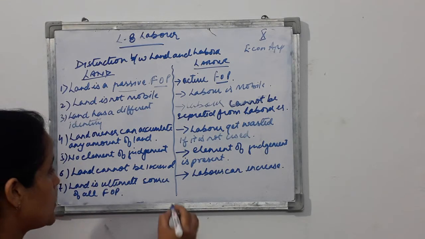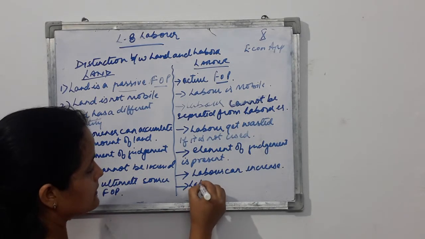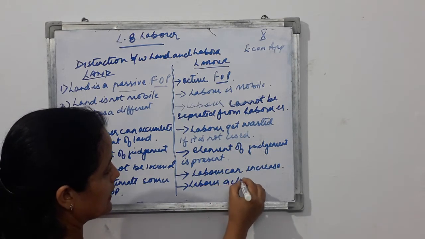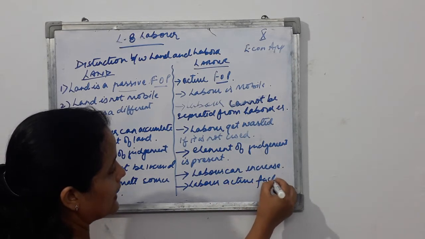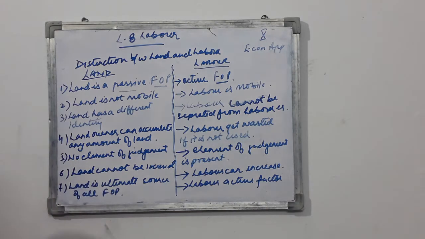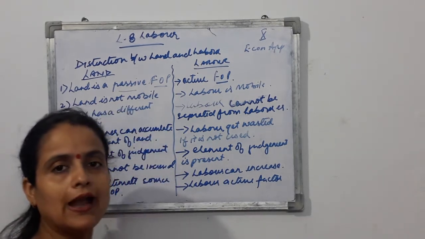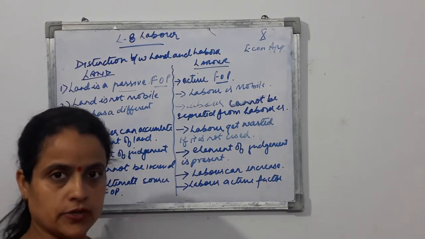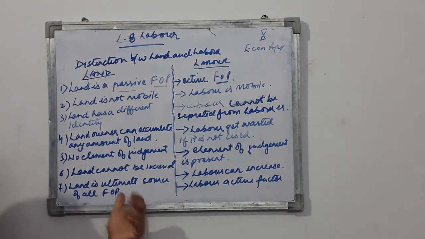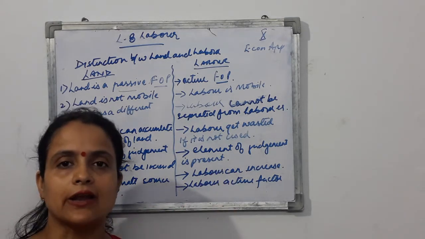Whereas in the case of labor, labor is an active factor of production, and even the labor cannot survive without land. It is an active factor of production. It puts its efforts on land to produce goods. So what exactly is labor doing? Labor is putting the efforts on land to survive or to get production. So land is a passive factor of production, but it is the base for all other factors of production.